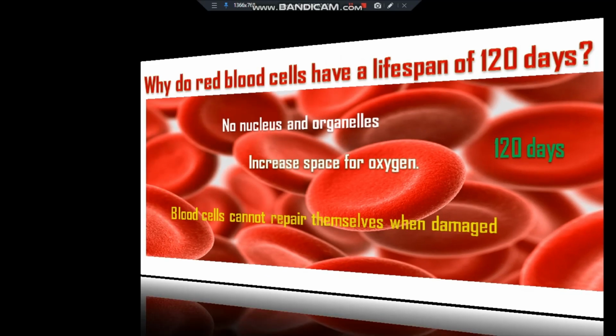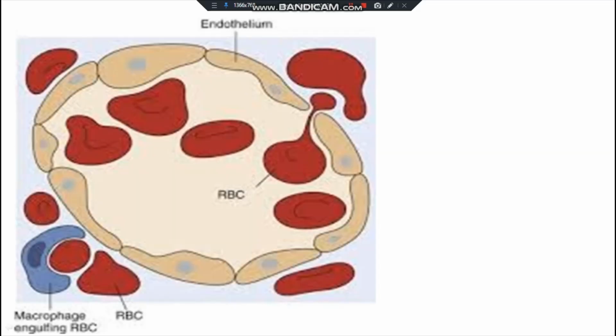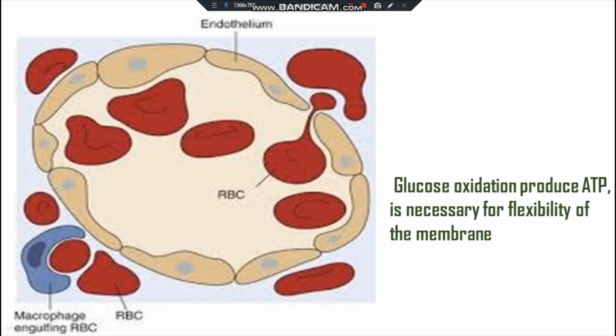In the RBC, there is no nucleus, no endoplasmic reticulum, no mitochondria, and no organelles. But there is some glucose oxidation that occurs. This glucose oxidation produces ATP, and this is necessary for the flexibility of the cell membrane. Flexibility, this is a vital word. Flexibility of the cell, red blood cell membrane.